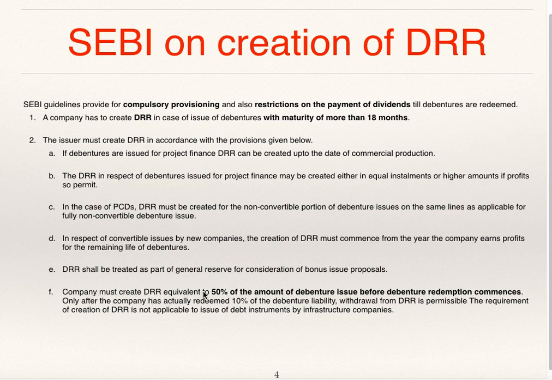Company must create DRR equivalent to 50% of the amount of debenture issue before debenture redemption commences. So before the company commences the redemption, the DRR should have 50% of the debenture issue balance. Only after the company has actually redeemed 10% of debenture liability, withdrawal from DRR is permissible. Once the company redeems 10% of debenture liability, then the amount from DRR can be withdrawn.